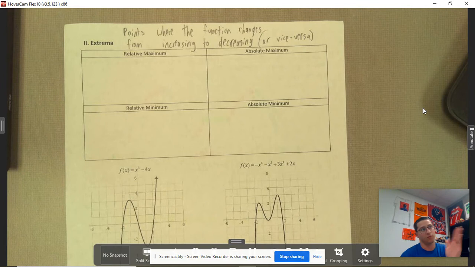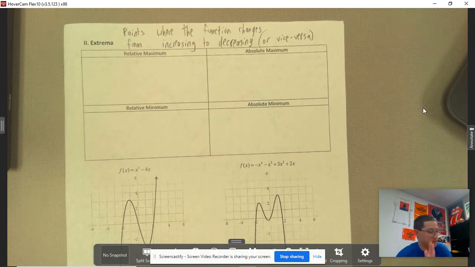When the function is changing from increasing to decreasing, you are going to have a minimum. When you are changing from decreasing to increasing, you're going to have a maximum.